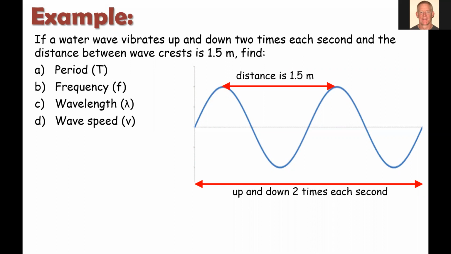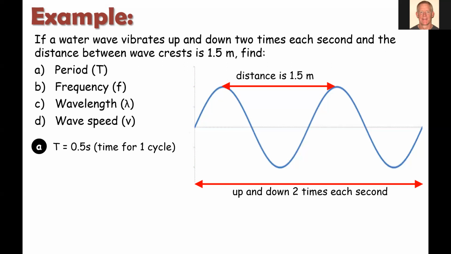The other information we're given is the distance between crests, 1.5 meters, right? So that's the distance to go through 1 complete cycle of our wave. So we're actually given 2 of these parameters directly in the problem, but let's go ahead and step through the other attributes in order.